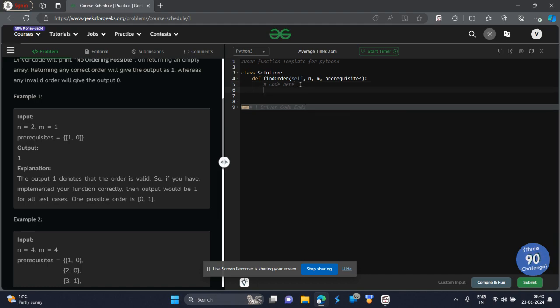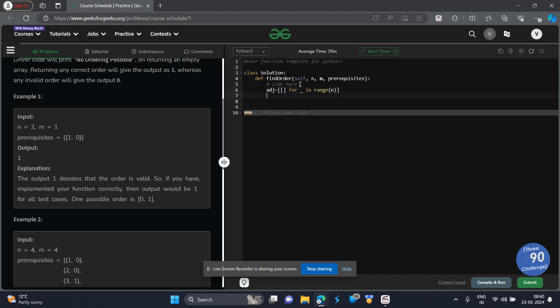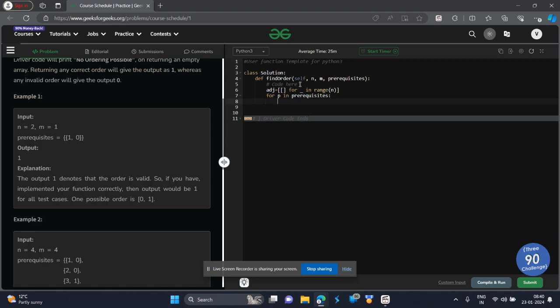Okay, now first of all, I will create an adjacency list, in order to store all the prerequisites. And for the range n, we will just create an empty adjacency list, and now we will populate it. Now for p in prerequisites, for any particular p in prerequisites, we will fill that in our adjacency list.